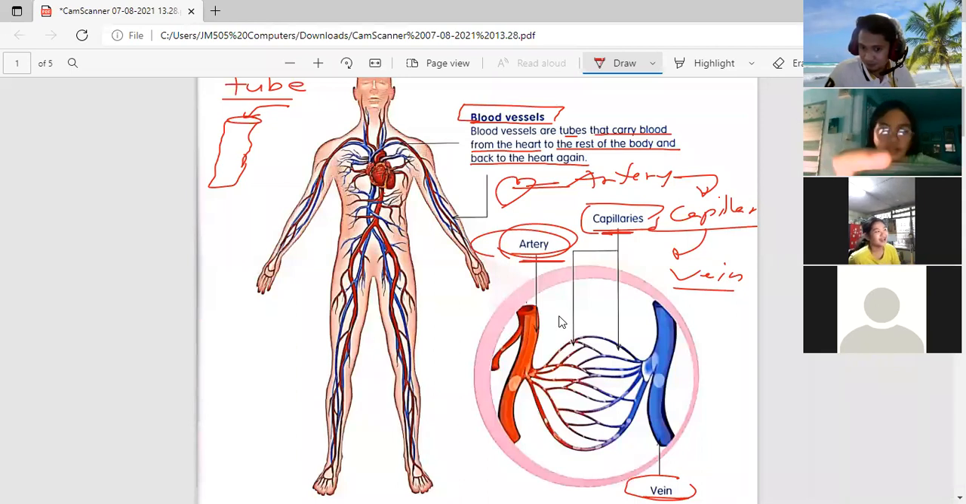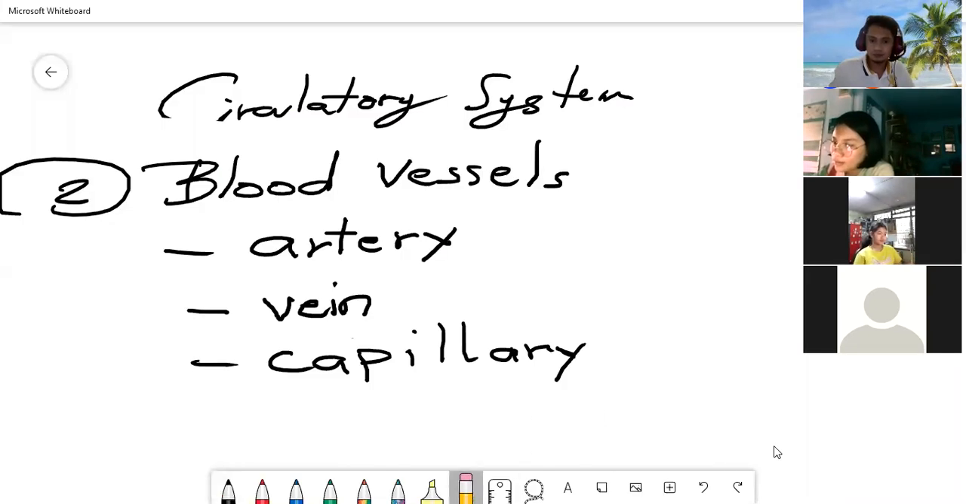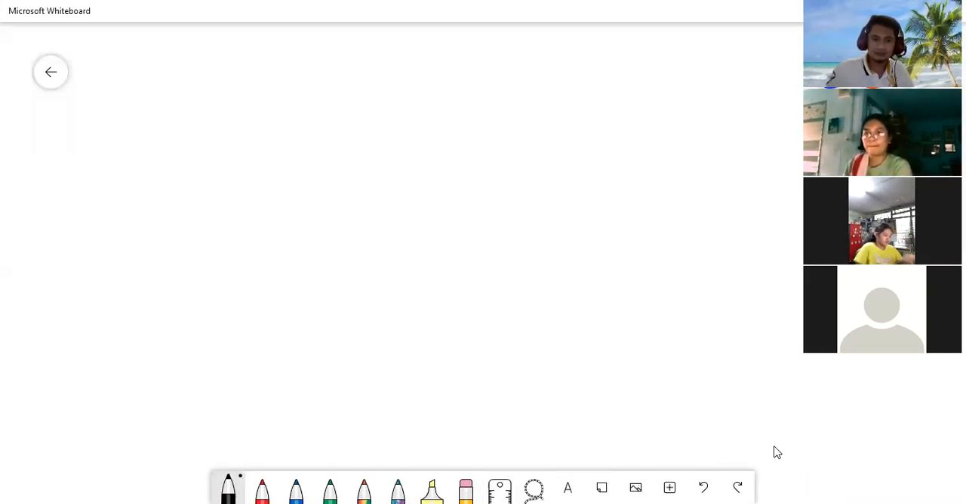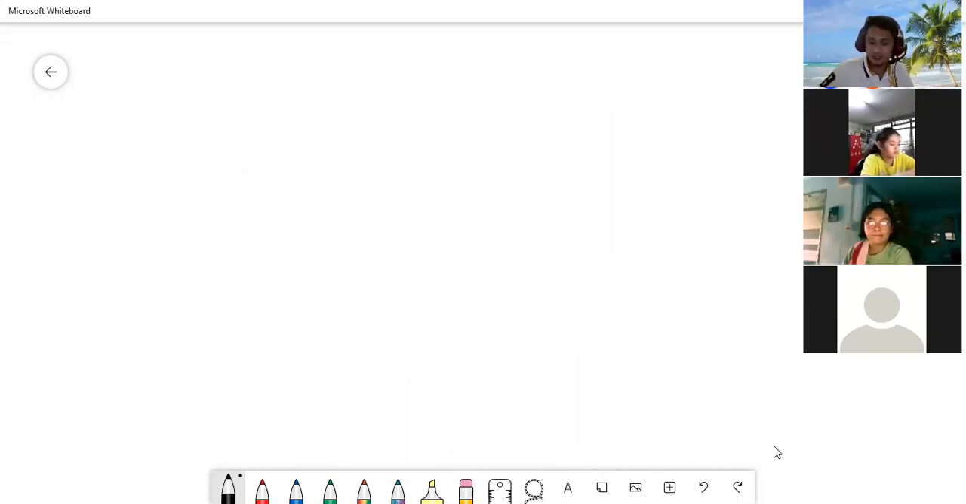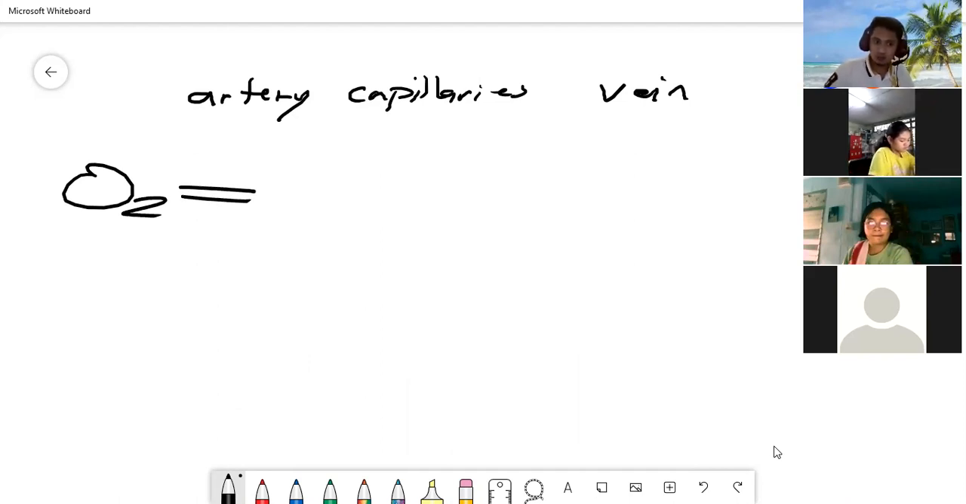I will go to the whiteboard so that you will understand. Okay, whiteboard here. Now, the blood vessels are the tube, no? We have 3 blood vessels. What are the 3 blood vessels? Number 1, the artery. Next, the capillaries. Next is the vein. Now, the oxygen pumped by the heart goes to our artery.